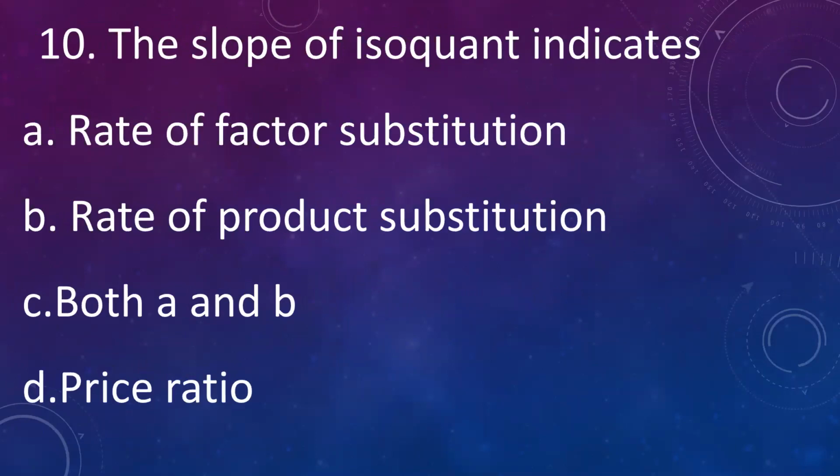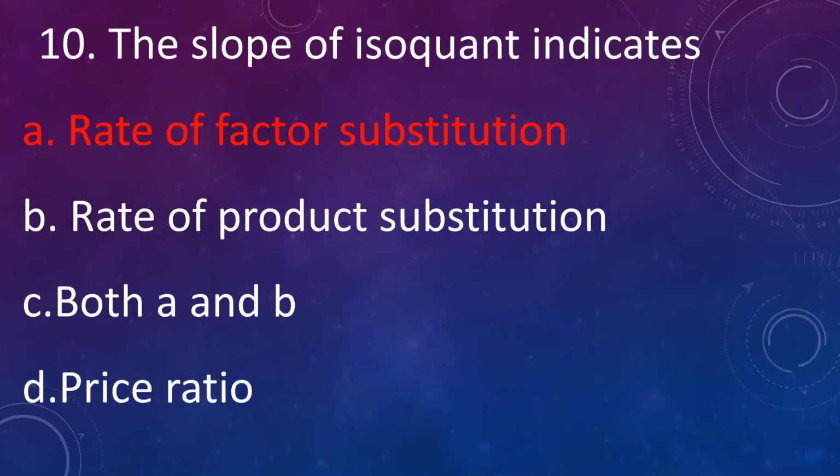And the slope of isoquant indicates: A. Rate of factor substitution, B. Rate of product substitution, C. Both A and B, D. Price ratio. Answer is rate of factor substitution because in isoquant we consider two factors. On x-axis we consider factor 1, on y-axis we consider factor 2. So there is a rate of factor substitution indicated by the slope of isoquant.